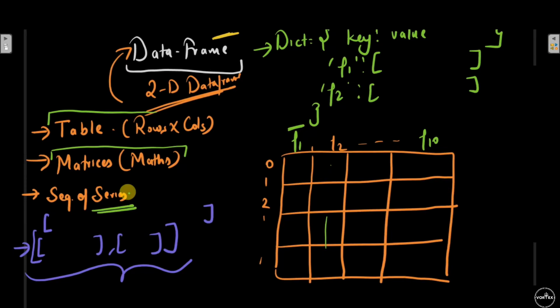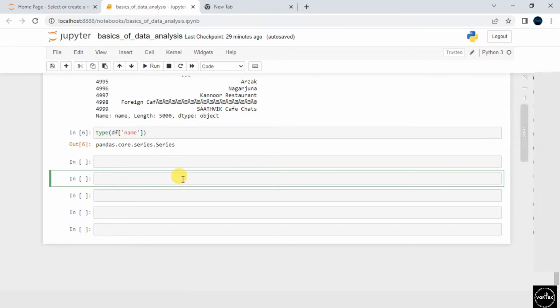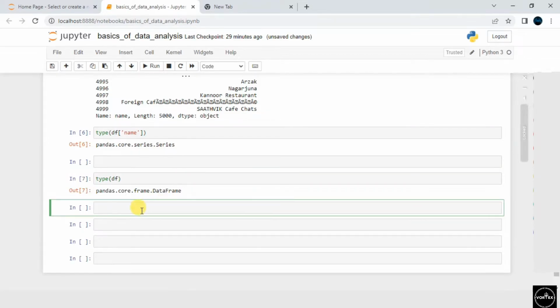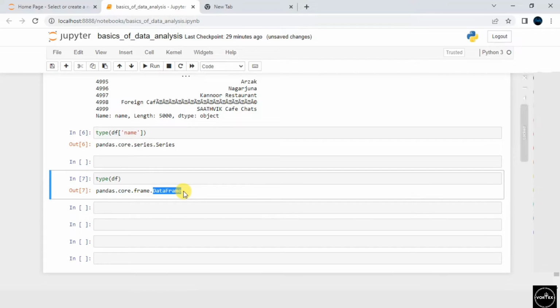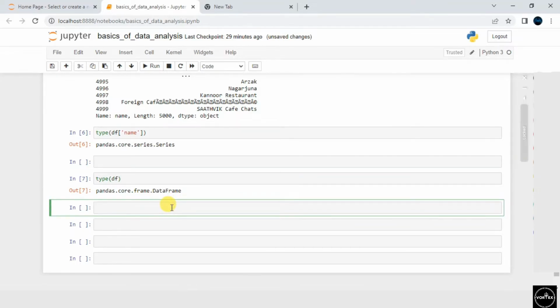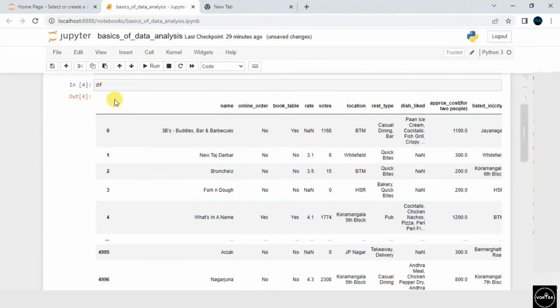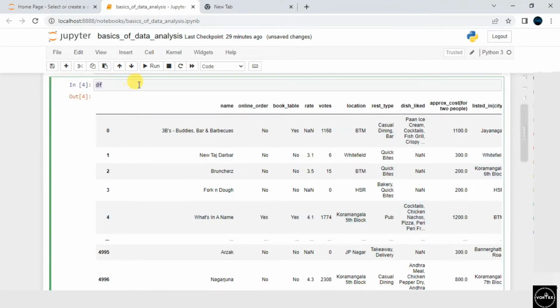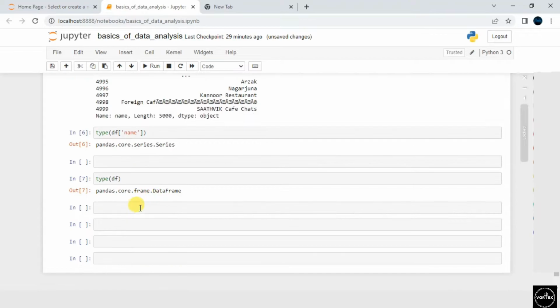So let's have a code walkthrough and understand all these things. If I ask what is the type of this DF, let me execute that. Look at this: it says it belongs to the data frame class, it is an object of the data frame class. It means this DF is exactly a data frame.